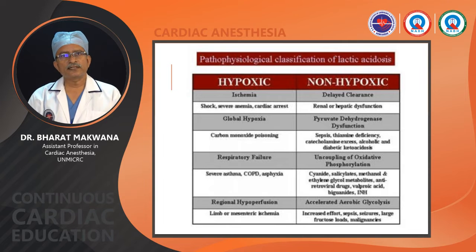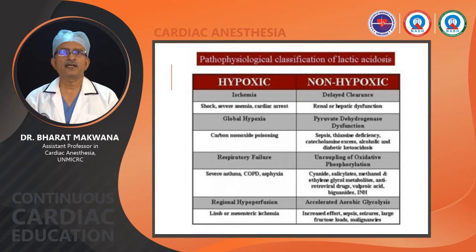Pathophysiological classification of lactic acidosis: we can define it by hypoxic or non-hypoxic classification. Like hypoxia, it can be by ischemia, that could be regional ischemia, reduction, thromboembolism, or any obstruction to blood flow. Then that organ will not receive perfusion properly, and that muscle tissue and skin will go to anaerobic metabolism.